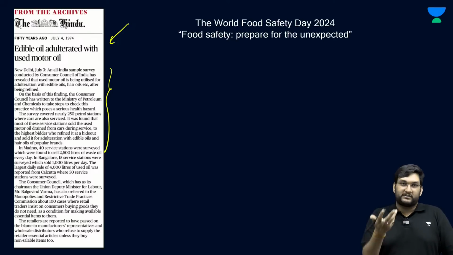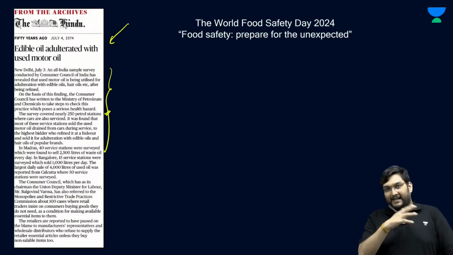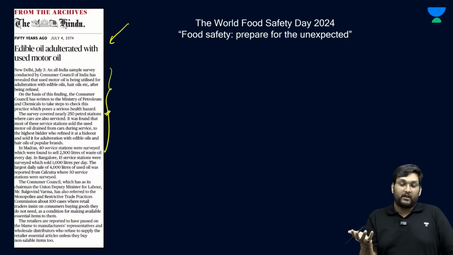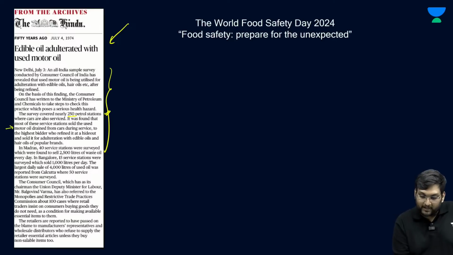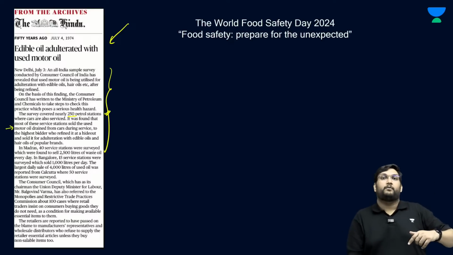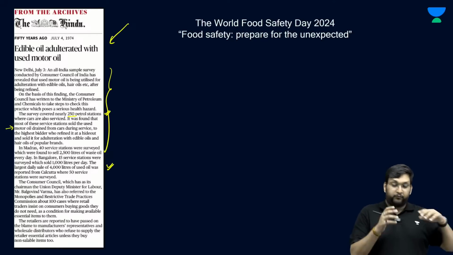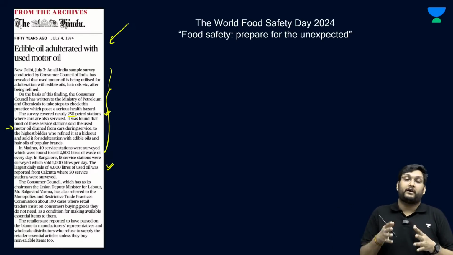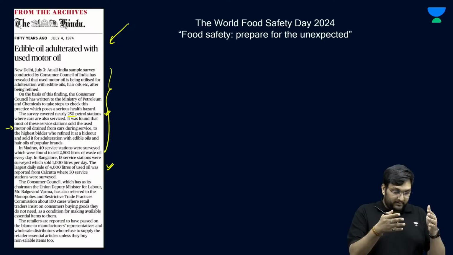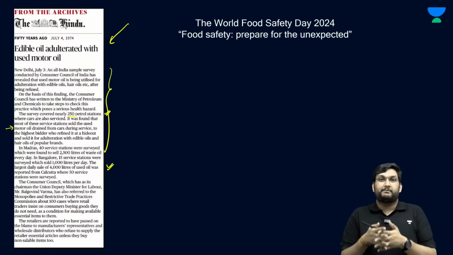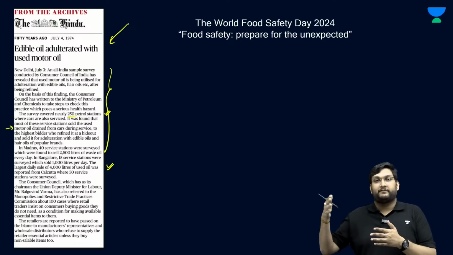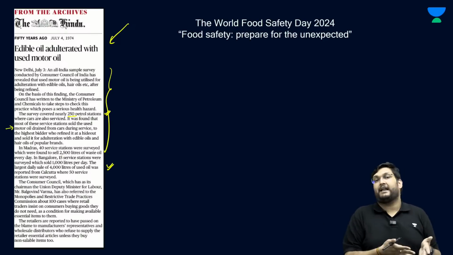Engine oil used to be extracted from cars during service, and that was refined and sold to the highest bidder who could refine it and add it to edible oil. So, close to 250 such petrol stations were found which used to take out the motor oil and sell it to the highest bidder who could then refine it and add it to the edible oil at that point of time. Close to 4,000 liters of used oil was actually added, and it's quite scary that in edible oil, for example refined oil or even dalda or, at that point, ghee, these things were added.